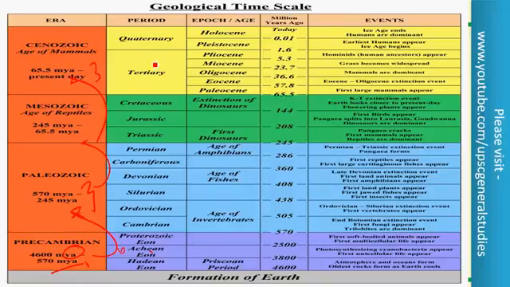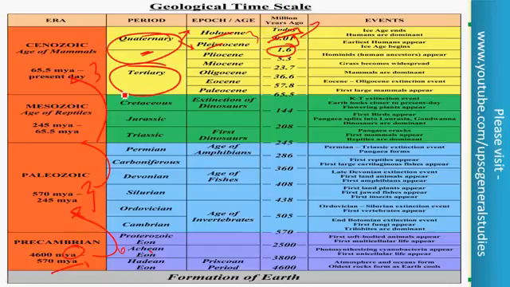This Cenozoic era can be divided into 2 important periods, that is tertiary period and quaternary period, and these periods can be further divided into epochs or ages. The final period of Cenozoic era, the quaternary period, can again be divided into 2 important epochs, that is Pleistocene epoch and Holocene epoch. Pleistocene epoch started 2 million to 1.6 million years ago and ended by 10,000 BC. Holocene started in 10,000 BC and it is still continuing.